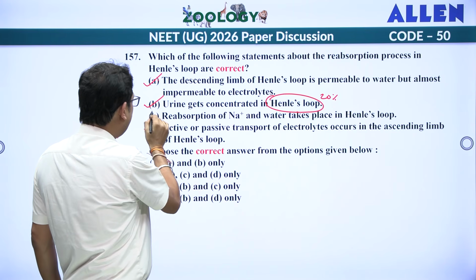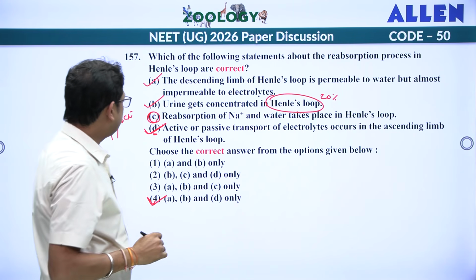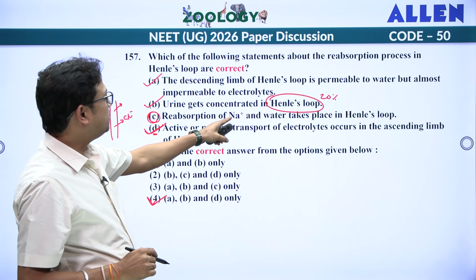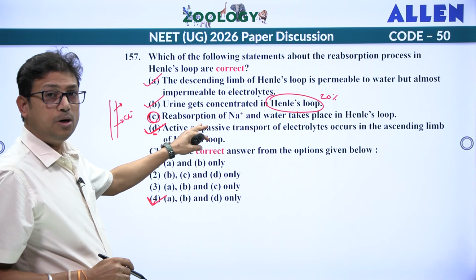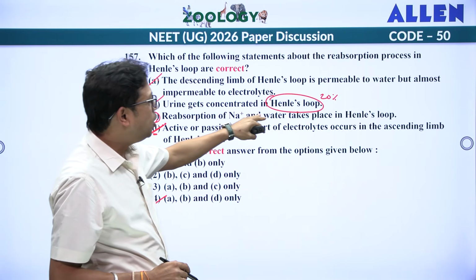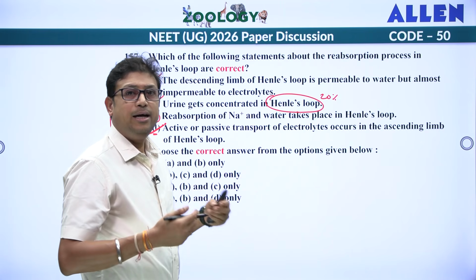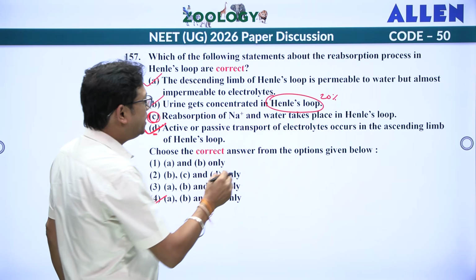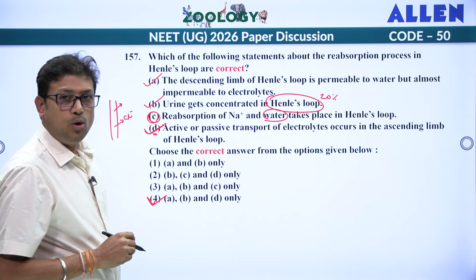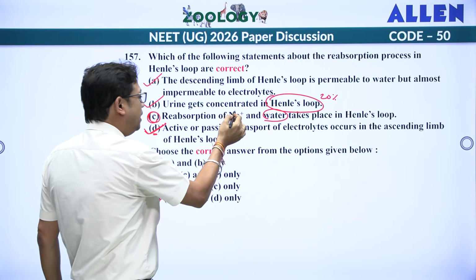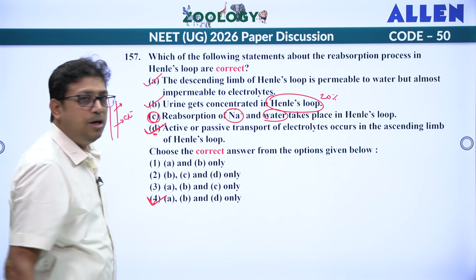So, here we will not consider this C because reabsorption of sodium and water takes place in Henle's loop. But here why we have to not consider? Because here they have not mentioned whether it is a ascending loop or descending loop. You know that ascending limb is impermeable to water, whereas descending limb is impermeable to sodium.